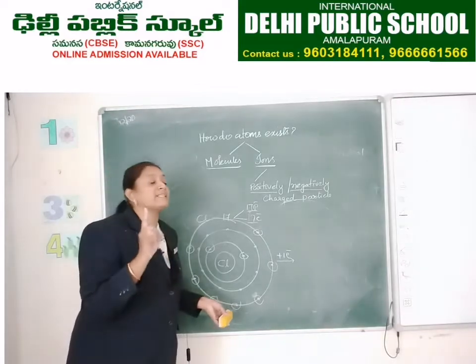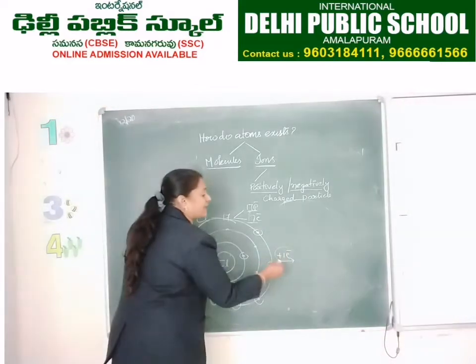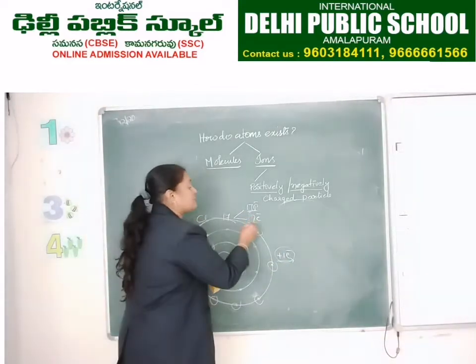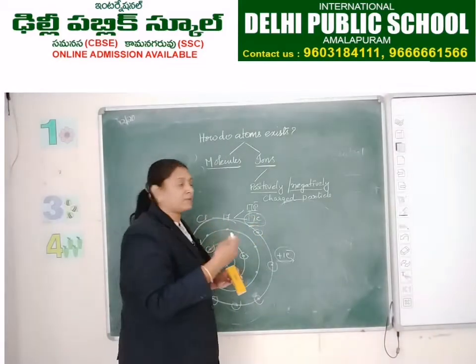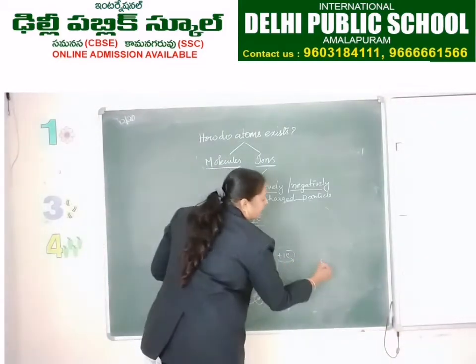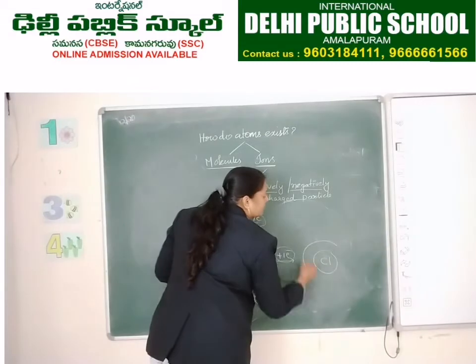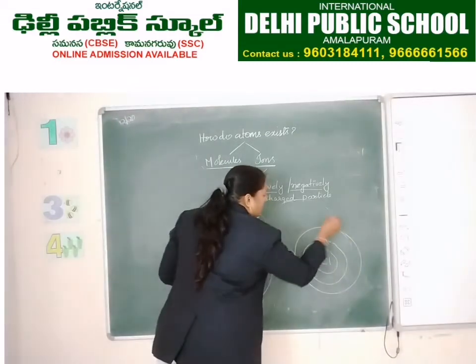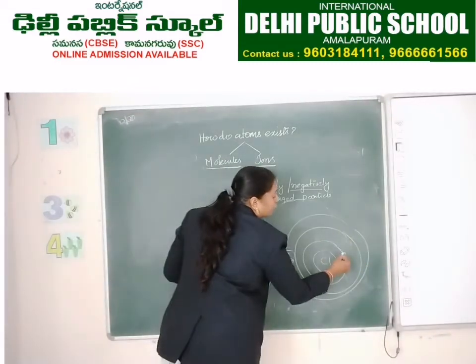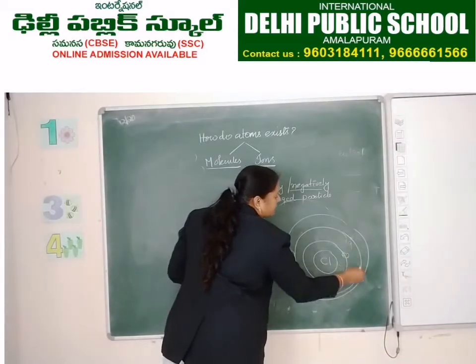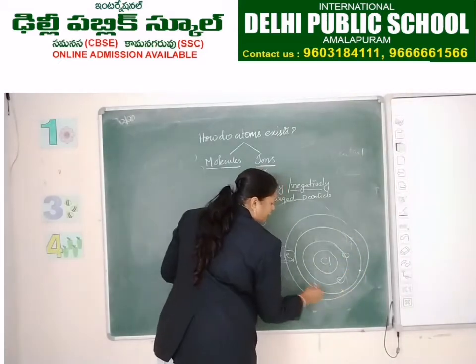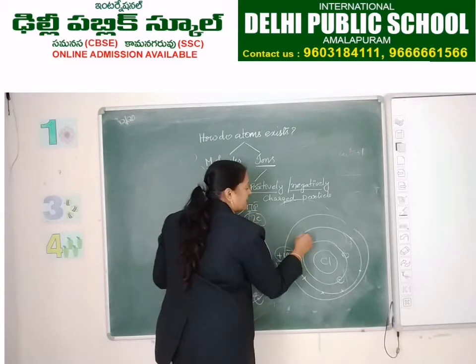Why do we call it a negatively charged ion? After getting 1 electron, the number of electrons present in the chlorine changes. So after getting 1 electron, it becomes 18: 2, 8, 8.